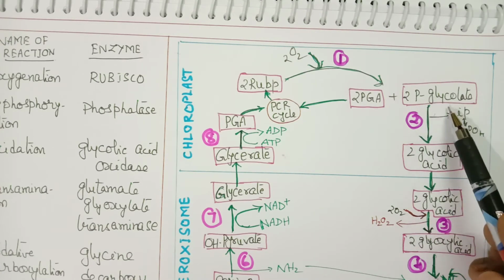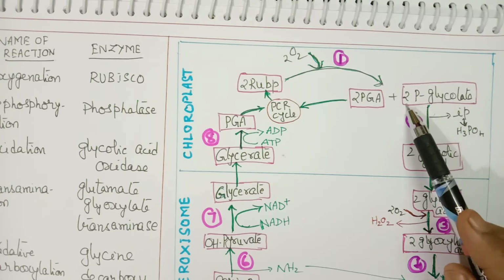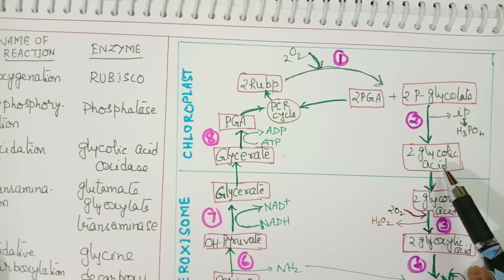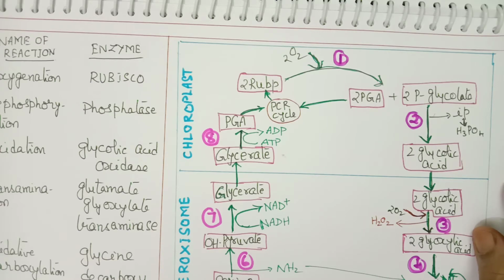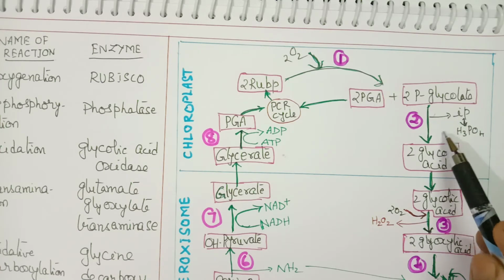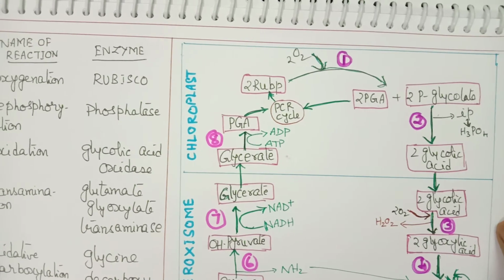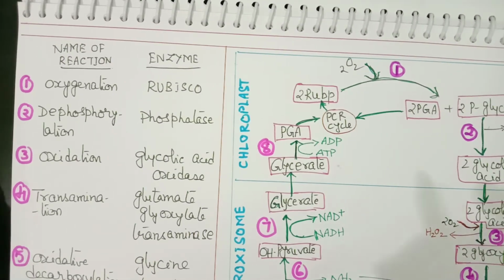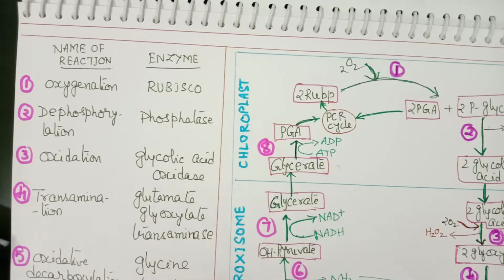Here all the reactions start from phosphoglycolic acid. 2 molecules of phosphoglycolate are converted into 2 molecules of glycolic acid, with release of inorganic phosphate, which combines with water and forms phosphoric acid, H3PO4. This is called a dephosphorylation reaction and the enzyme is called phosphatase.